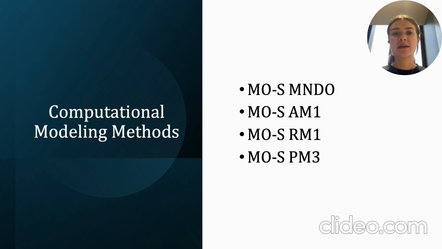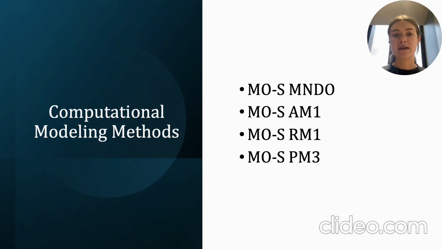Each one of these methods is a semi-empirical approach, which means we use a combination of quantum mechanics and experimental data to estimate molecular properties. All of these methods rely on approximations and differ in how they treat atomic interactions, orbital overlaps, and electron correlations. MNDO was one of the earlier semi-empirical methods and is known for its simplicity and speed, but it can sometimes be less accurate for complex systems.